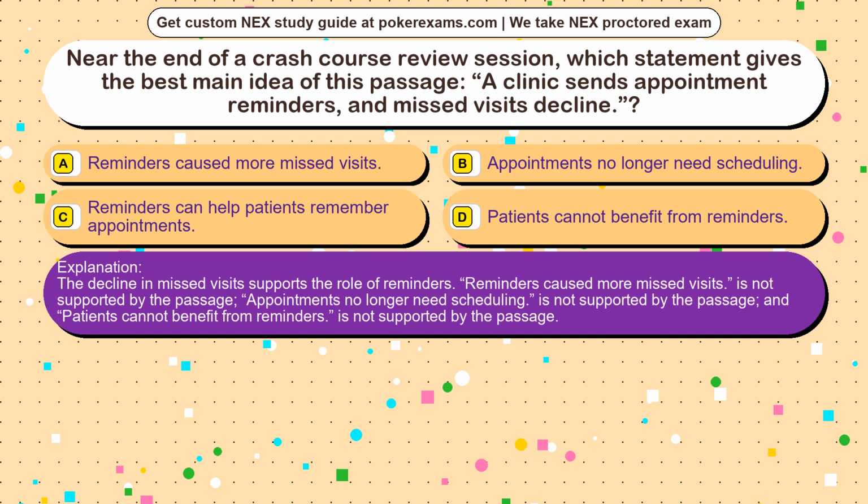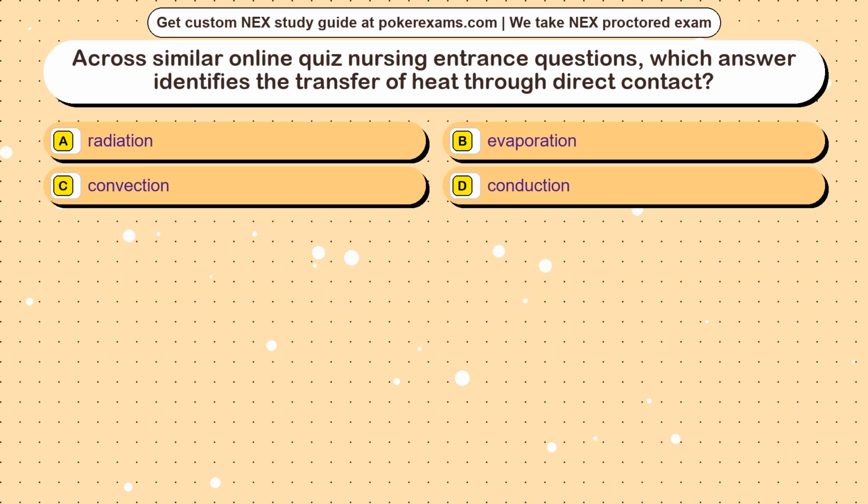Question 20. Across similar online quiz nursing entrance questions, which answer identifies the transfer of heat through direct contact? Option A, radiation. Option B, evaporation. Option C, convection. Option D, conduction.